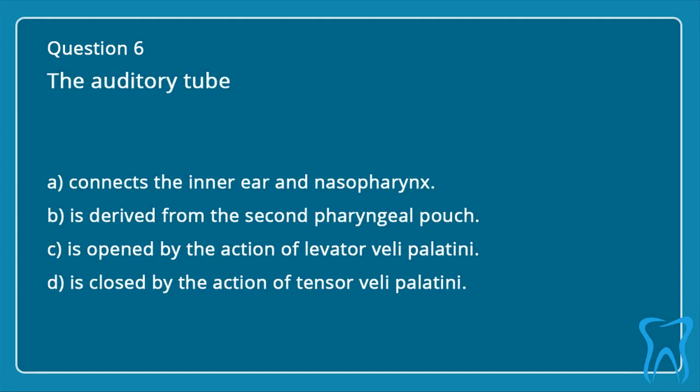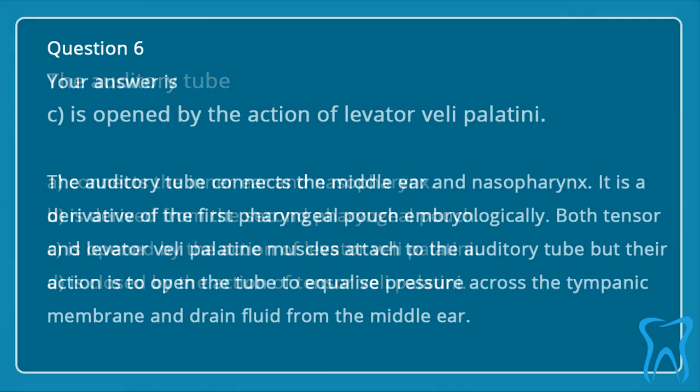Question 6. The auditory tube: A. Connects the inner ear and nasopharynx, B. Is derived from the second pharyngeal pouch, C. Is opened by the action of levator veli palatini, D. Is closed by the action of tensor veli palatini. Correct answer is C. Is opened by the action of levator veli palatini.